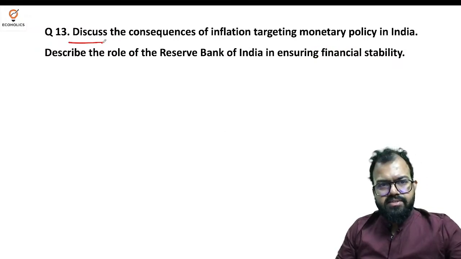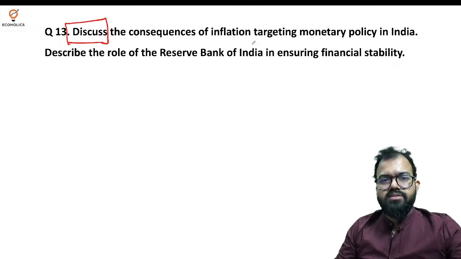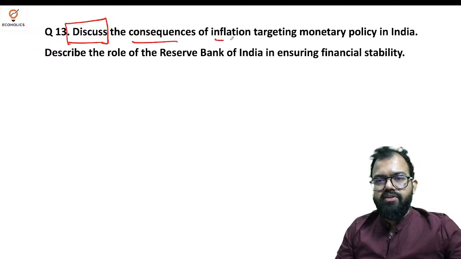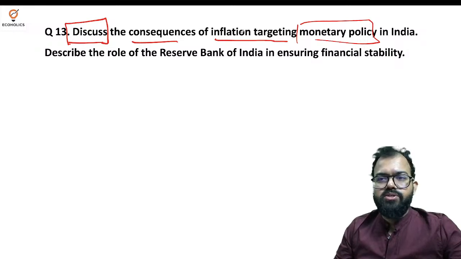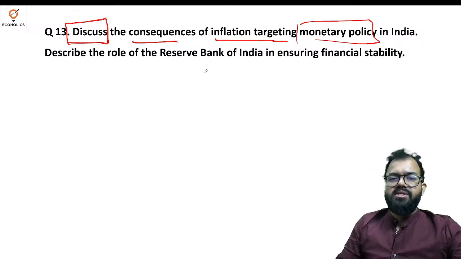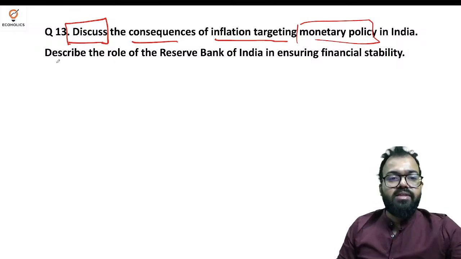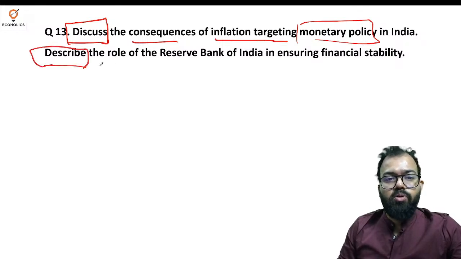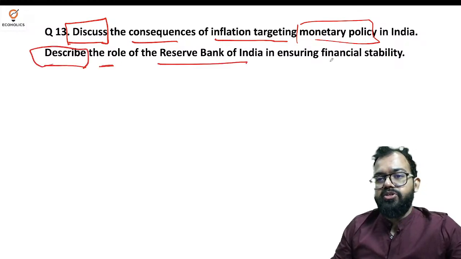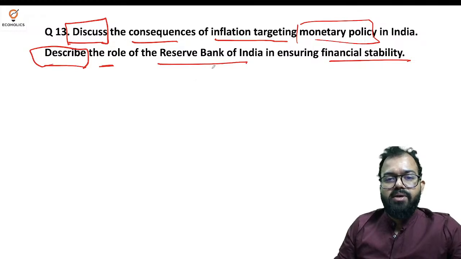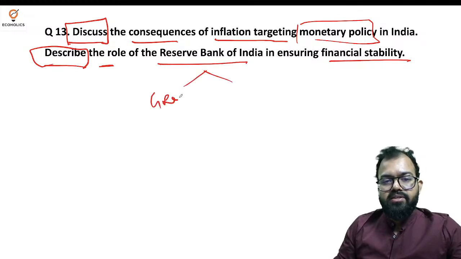Next is discuss the consequences of inflation targeting monetary policy in India. We need to discuss its consequences. It means, is it bad or is it good? Then next, describe the role of RBI to ensure financial stability. Now RBI's role is pretty much clear. They have to aim at growth and inflation.